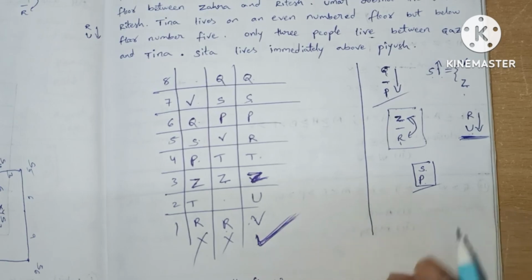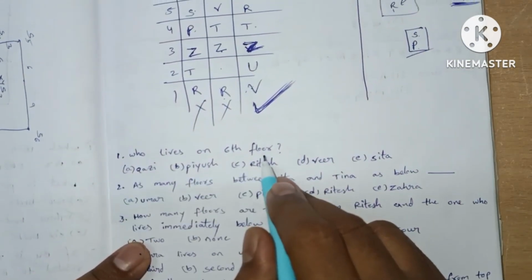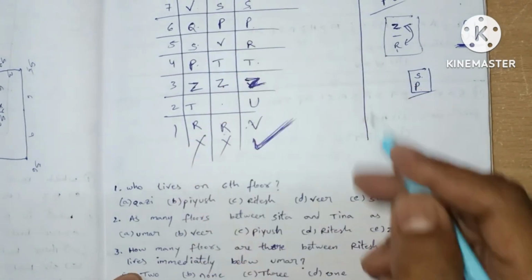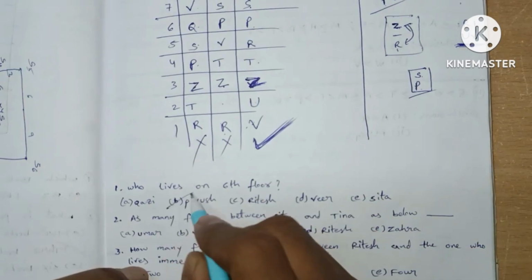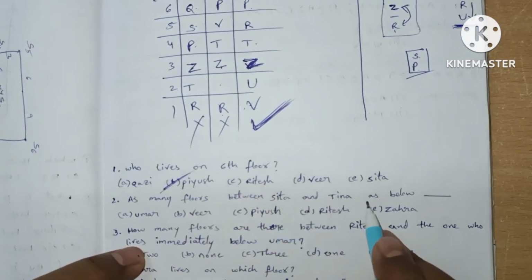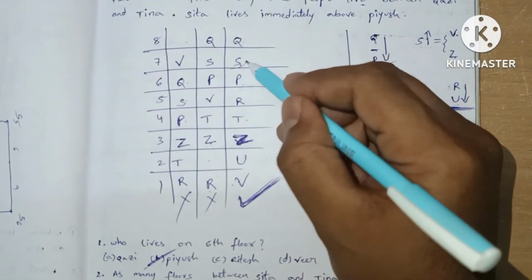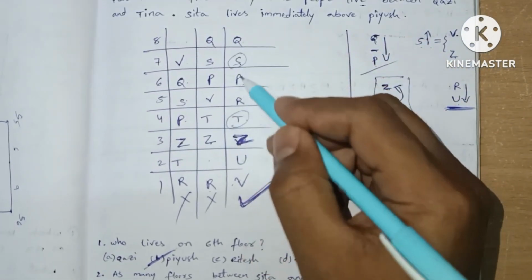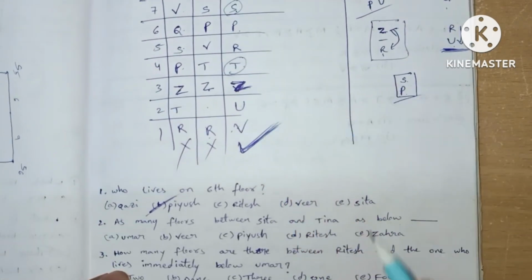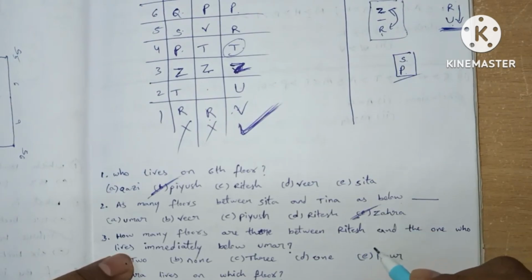Let's see the questions. Question number 1. Who lives on 6th floor? On 6th floor, Piyush. Piyush is sitting in the 6th floor. Option B. As many floors between Sita and Tina as below. Sita and Tina, there are two people. So below Z there are two people. So answer will be option E, Jahra.